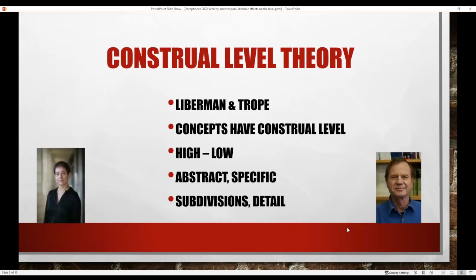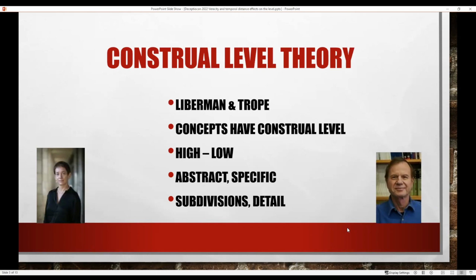So the study that I'm talking about is partly based in something often known as CLT, construal level theory, not to be confused with the CIT, the concealed information test. And this theory was first published in parts in the late 90s by Lieberman and Trope, who conveniently have their pictures on Google Scholar, so I could steal them for this presentation.